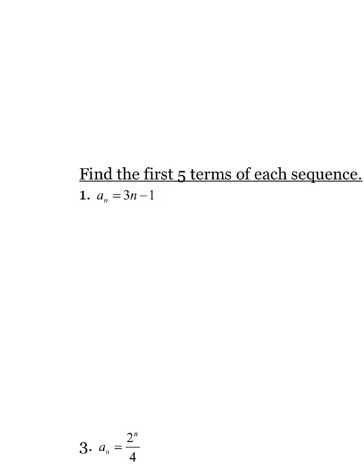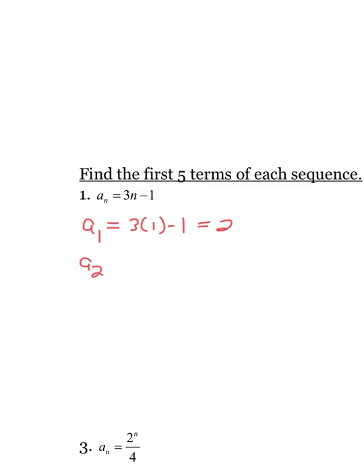For the next part, this isn't too hard. They're going to give us a generic formula, and they're going to say a sub n equals 3n minus 1. And they want us to find the first 5 terms. So when I figure this out, I'm just going to say, okay, a sub 1, and I'm going to plug in 3 times 1 minus 1. That gives me 2. So a sub 1, the value is 2.